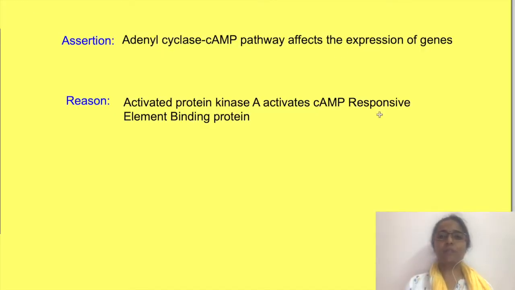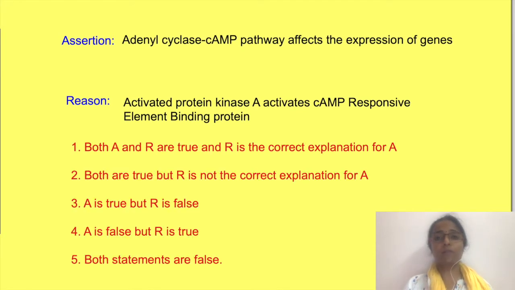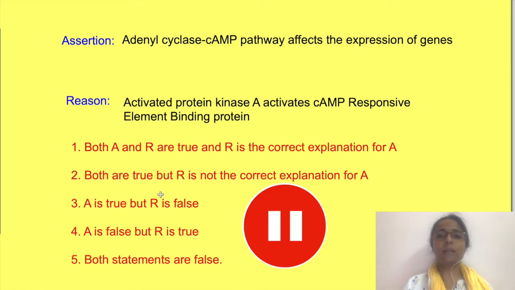Try to solve this question on mechanism of action of hormones. In the question, there are two statements. First statement is an assertion and the second statement is the reason for the first statement. Now you have to choose from the following 5 options. You can pause the video and think about the answer. We will come back to the question at the end of the video again.